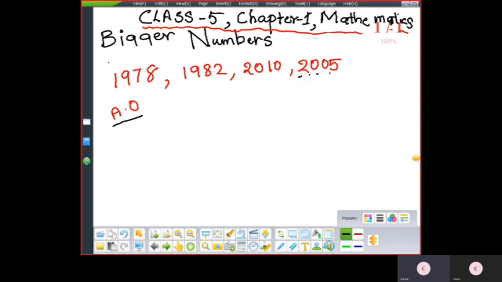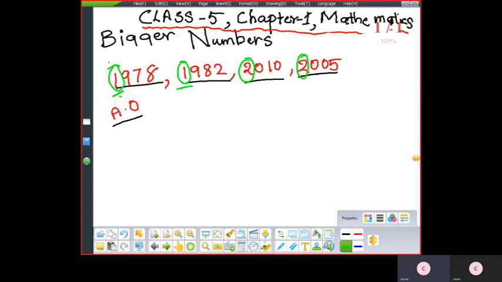You can see here, all are 4 digits. So now in a 4-digit number, which place do you have to check? Check the thousandth place. In all these numbers, 1 is the smallest thousandth digit.